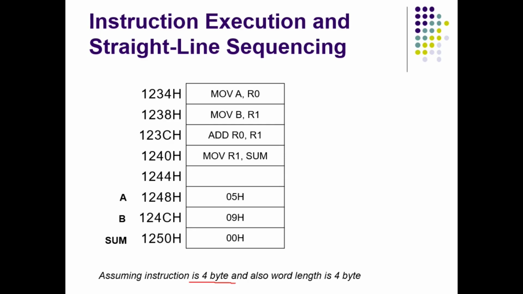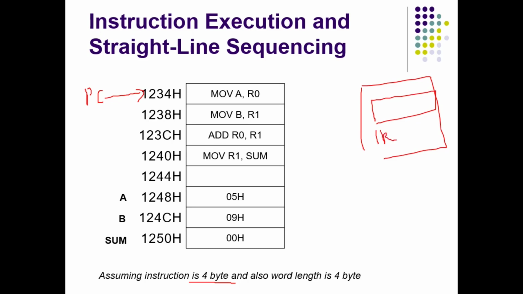Now how exactly does it get executed? Initially PC will be pointing to this instruction. Here is our processor, and there will be a register called IR which stores the instruction. Initially the processor fetches data from the address pointed to by the program counter.